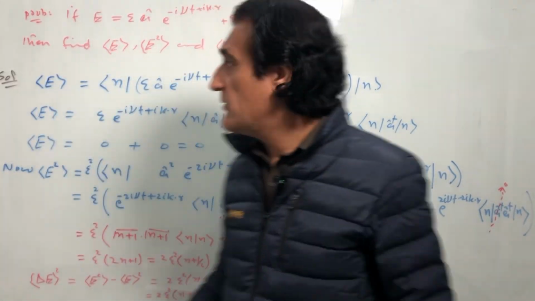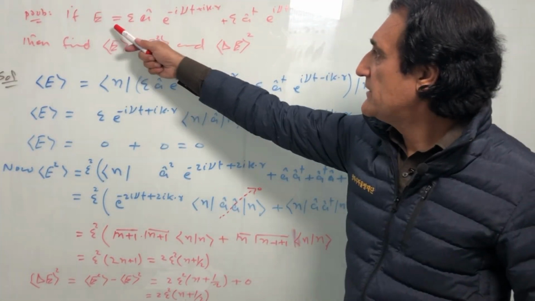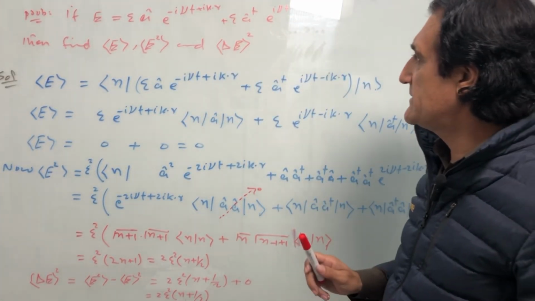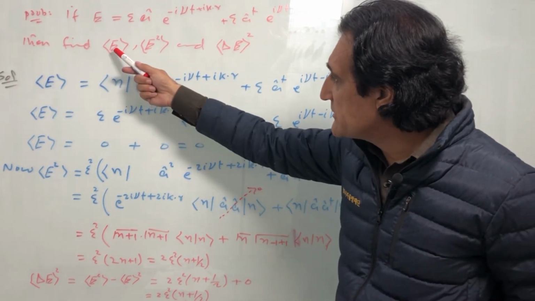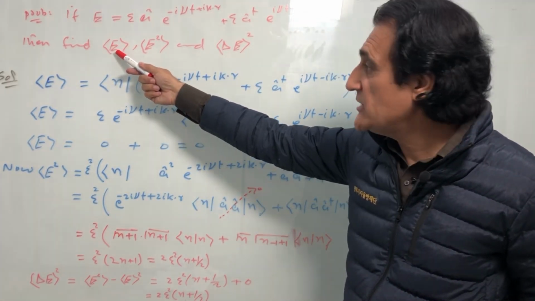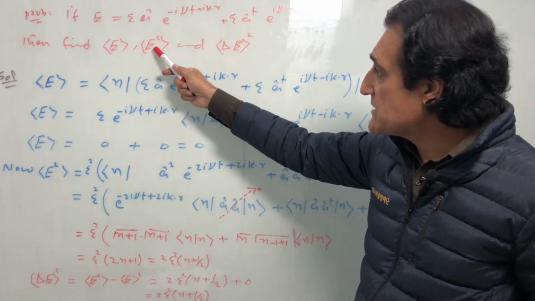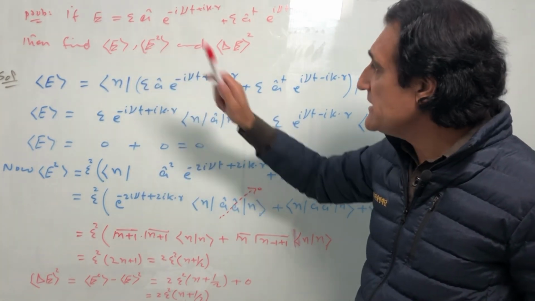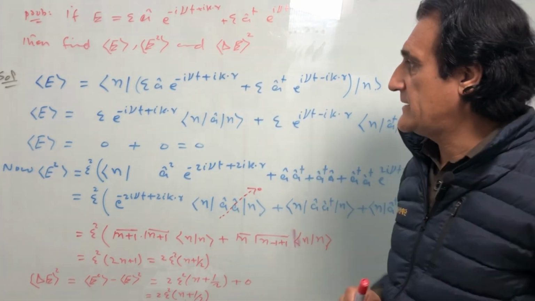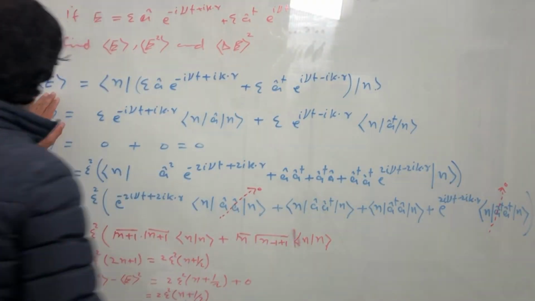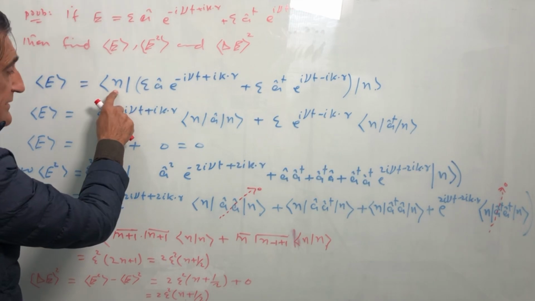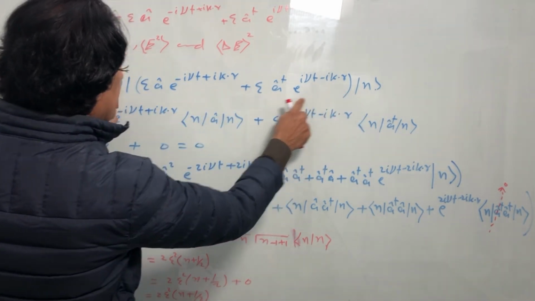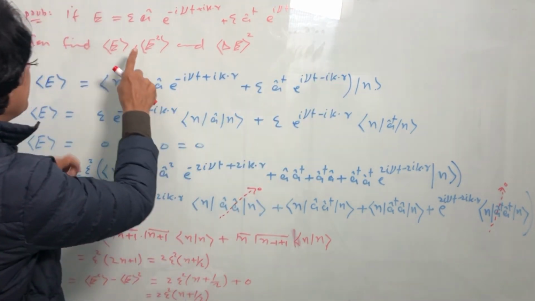In this problem, we have the electric field, which is the quantized electric field, and we are asked to find the expectation value of E, the expectation value of E square, and this thing. So first of all, if I write the expectation value of this for the number state, we have the number state this and this, and this is the value of E.